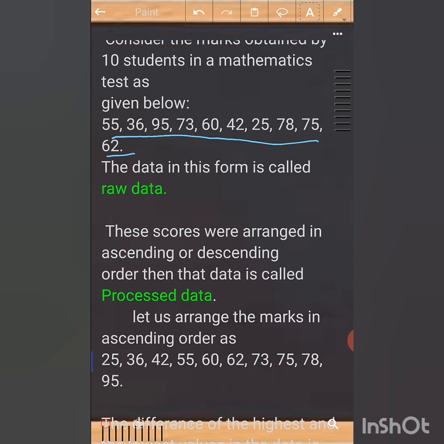If you observe, these marks are not arranged in a proper order. They are randomly arranged, not in a particular order. That kind of data is called raw data. Now if these scores are arranged in ascending or descending order, then that data is called processed data.